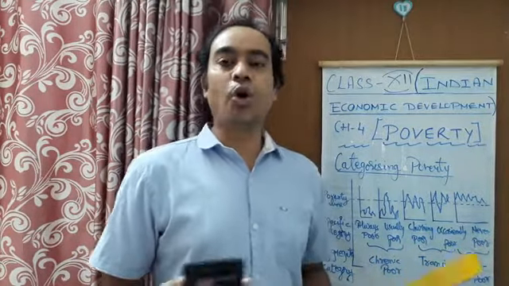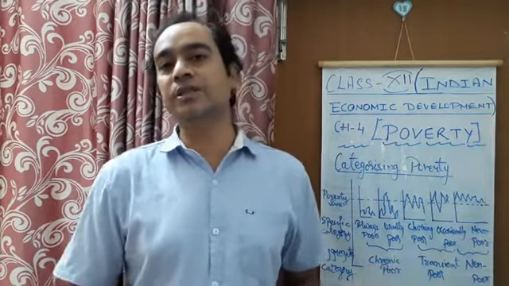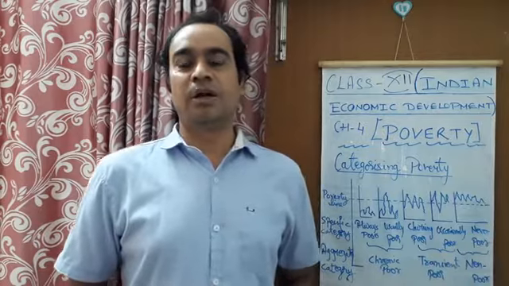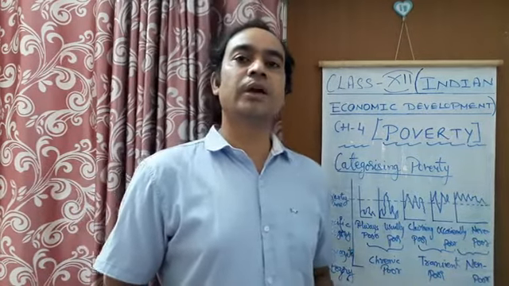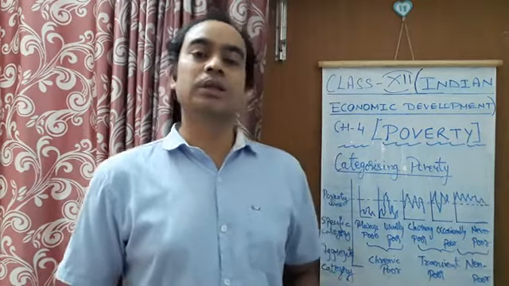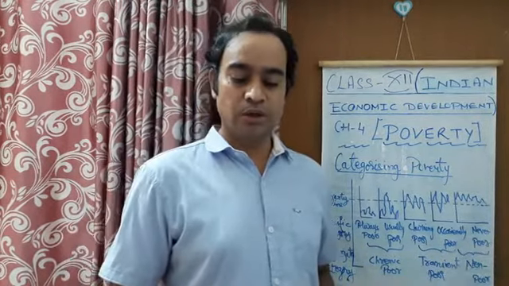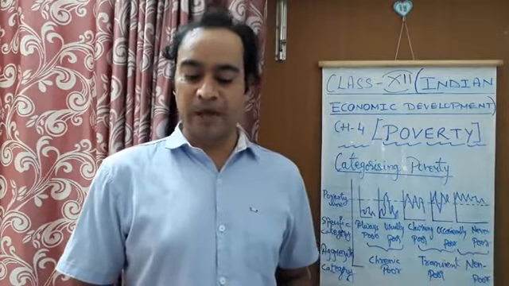These are all very necessary items required by poor people. But the MPCE method only takes into account expenditure on food, and that is why most of the economists do not prefer this particular mechanism.